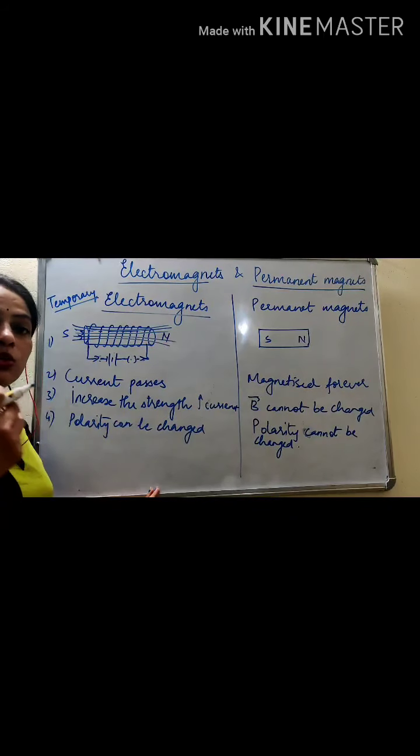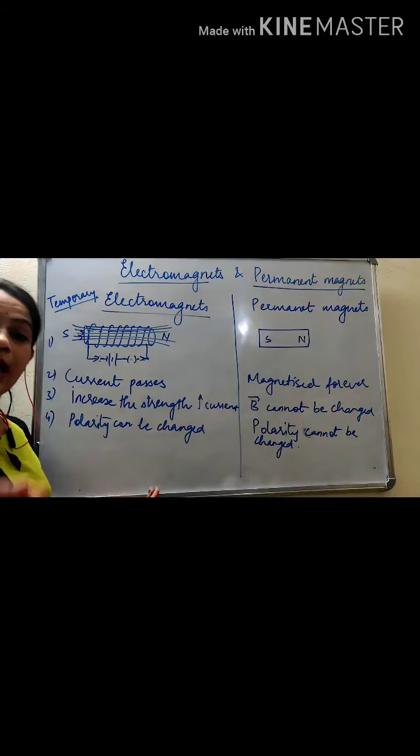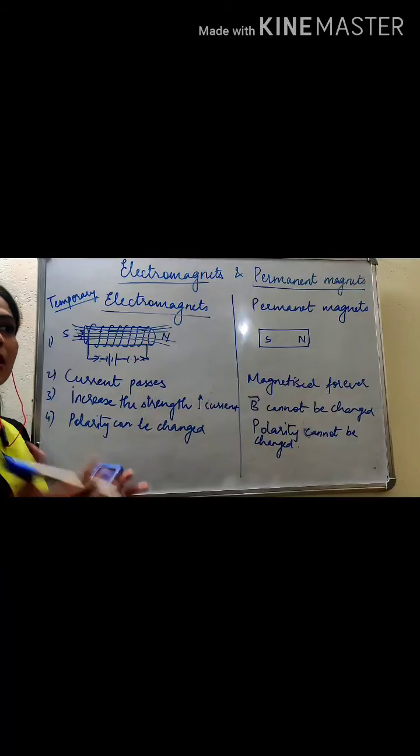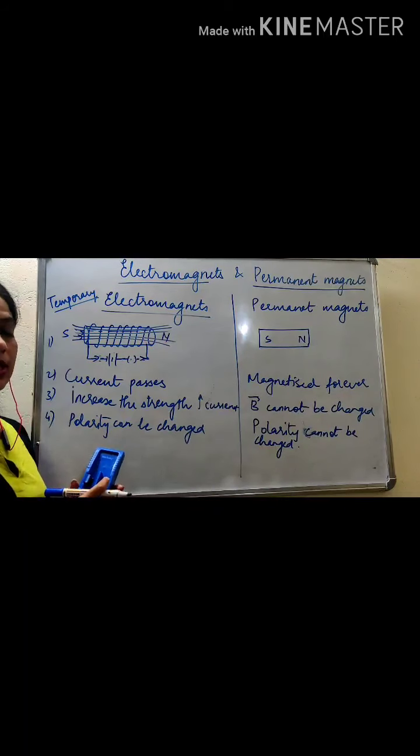Permanent magnets are used almost everywhere. They're used in toys, microphones, TVs, loudspeakers, and then in ammeters, voltmeters, galvanometers, everywhere. The speakers in your TV and audio systems use permanent magnets. So permanent magnets are used in almost all electronic items where audio and video is concerned. So these are the uses and differences of electromagnets and permanent magnets.